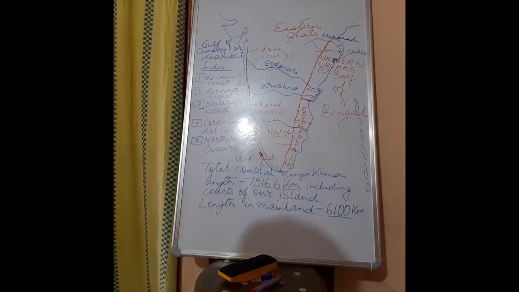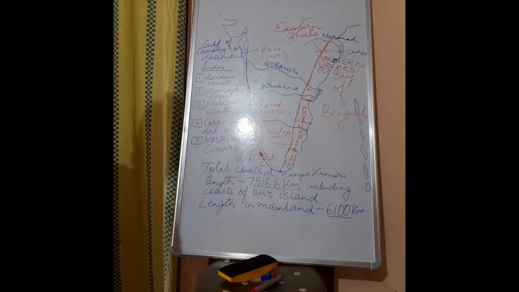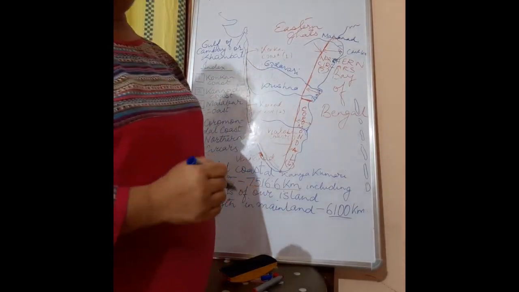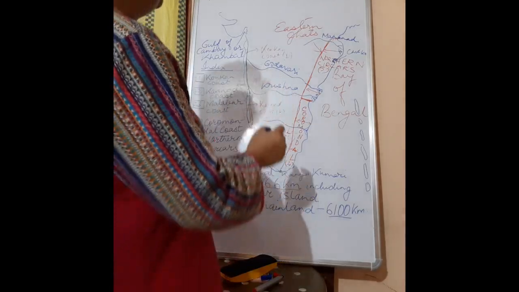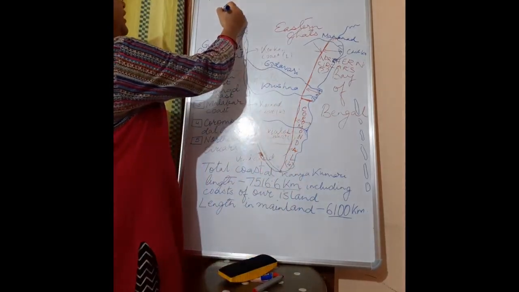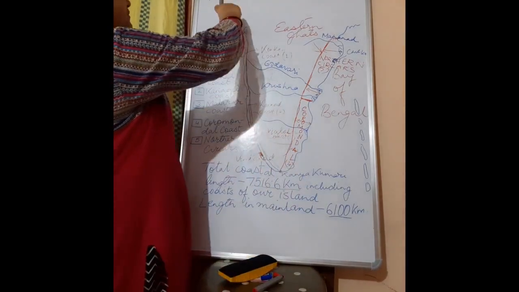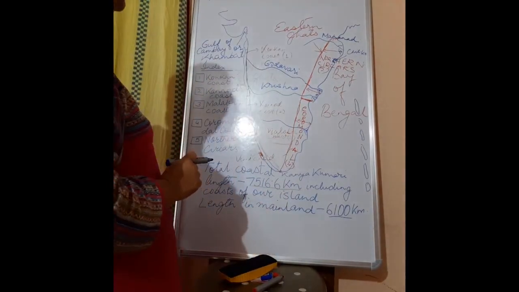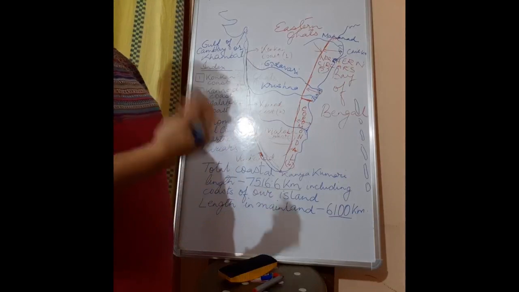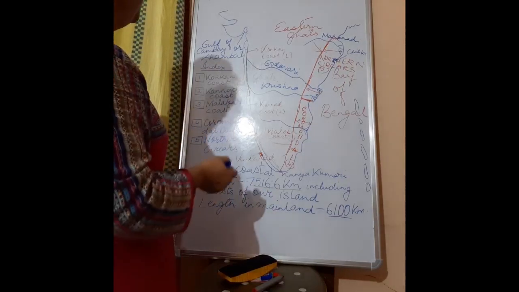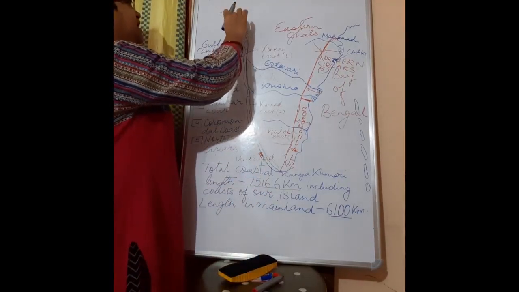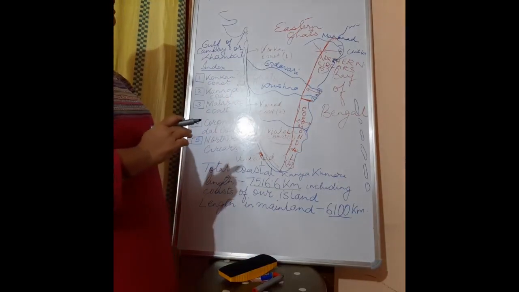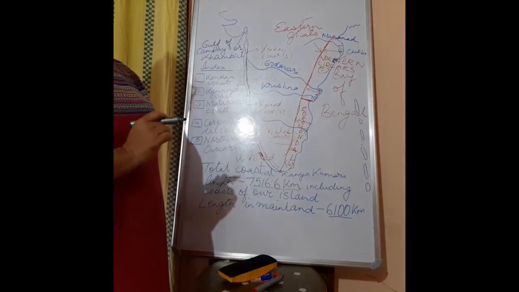Now children, coming to a part which is not mentioned in your book, but here also we have a very important part of our country. Though it is not mentioned in your NCERT book, I would like to give you this extra information. Now this portion and this portion of our Gujarat, there is no mention of it.